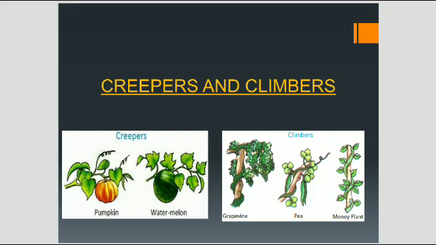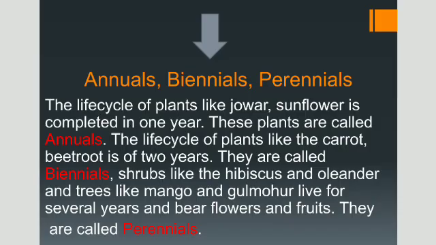Let us move towards annuals, biennials, and perennials. Students, the life cycle of plants like jowar and sunflower is completed in 1 year. These plants are called annuals. The life cycle of plants like the carrot and beetroot is of 2 years. They are called biennials.